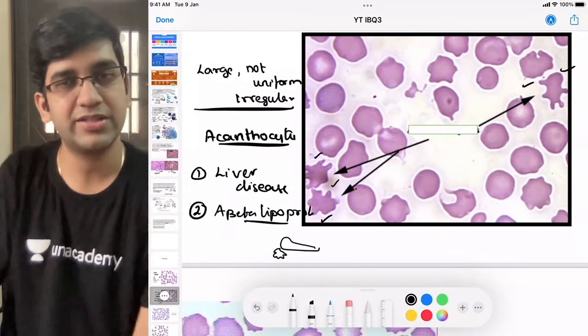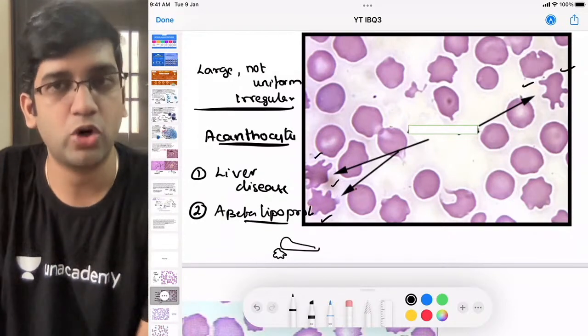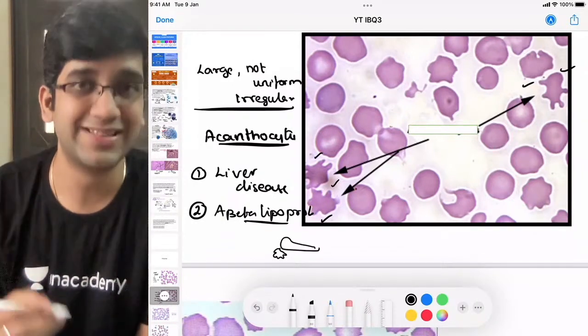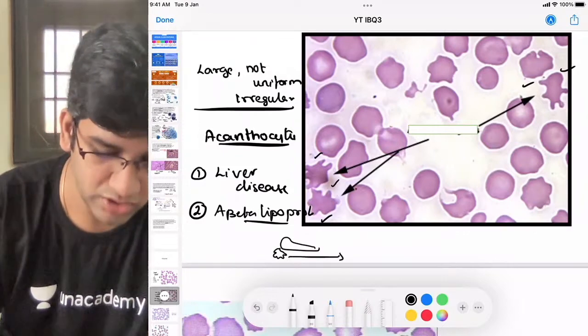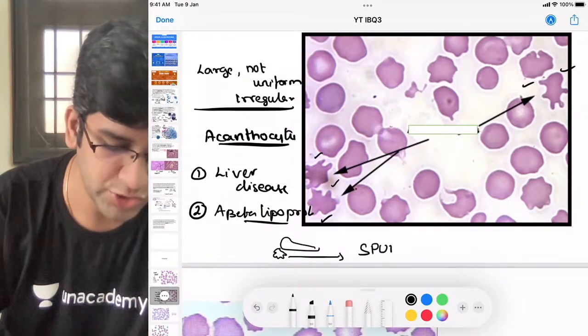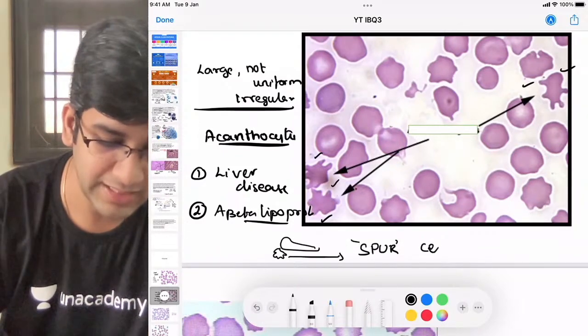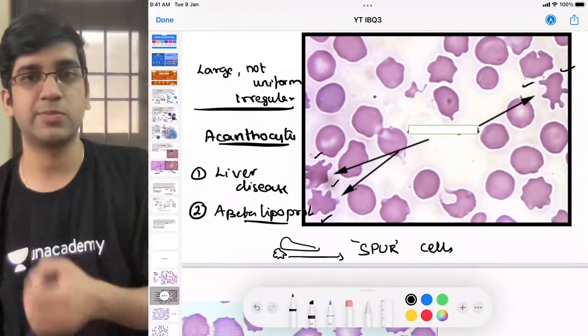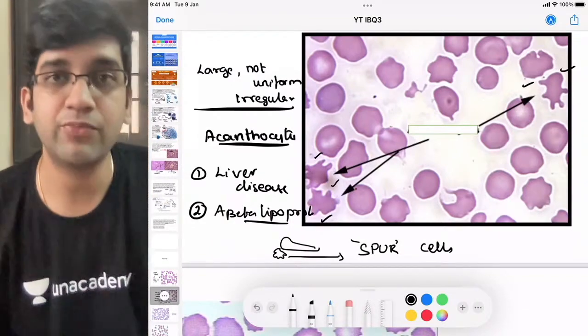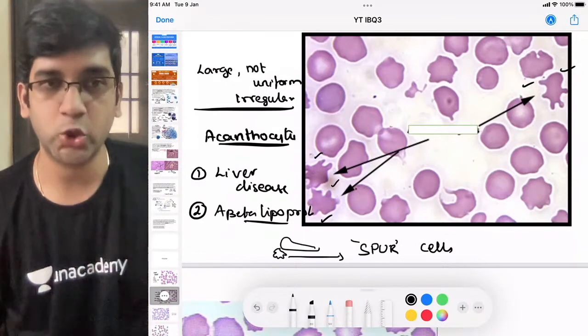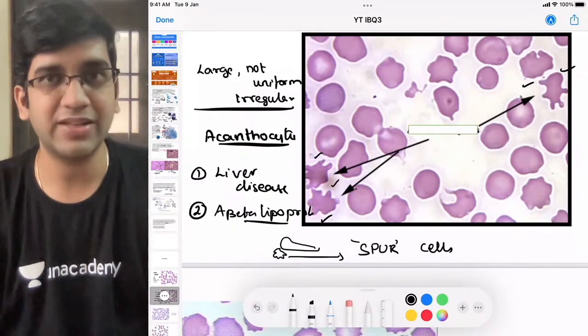The reason for that ring is it will be used to hit the horses so they can move faster, right? So this is called a spur. This is a cowboy spur. So this cell looks like a cowboy spur, so they call it a spur cell, right? So the other name for acanthocyte is spur cell. Fine, got it? Both are one and the same.